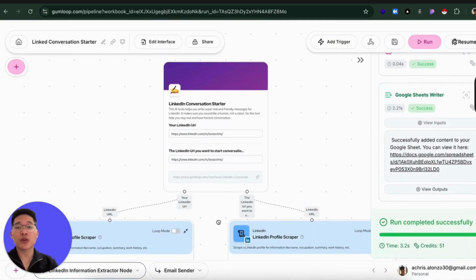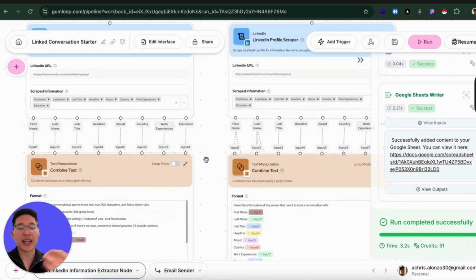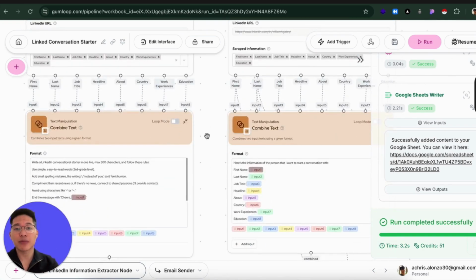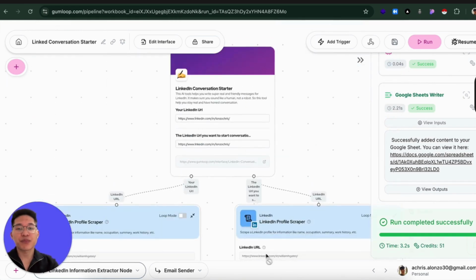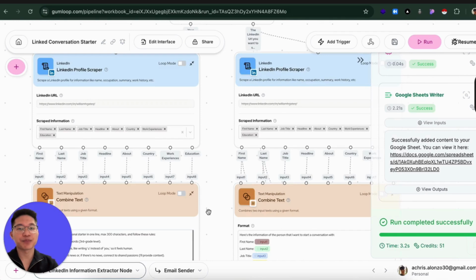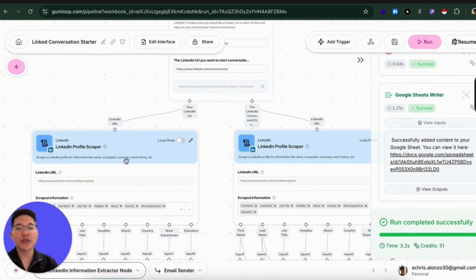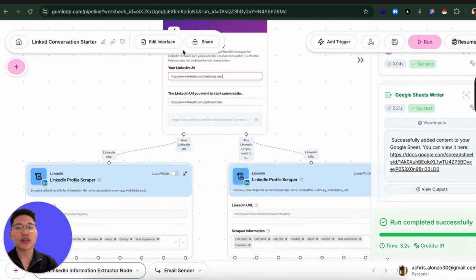But if you don't want to share your back end, so I call this the back end, because basically the interface is the front end, and this is the back end. Everything over here is the back end. So if you don't want people to see what you work on in the back end, you can just share the interface, and they can still get the same thing.